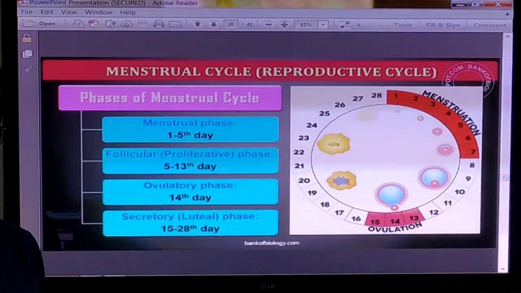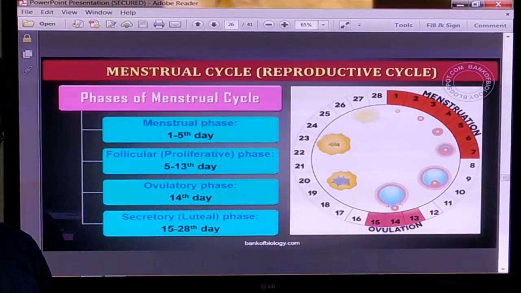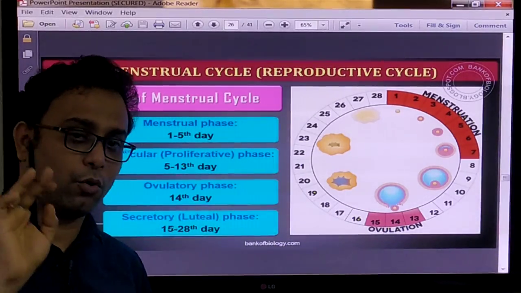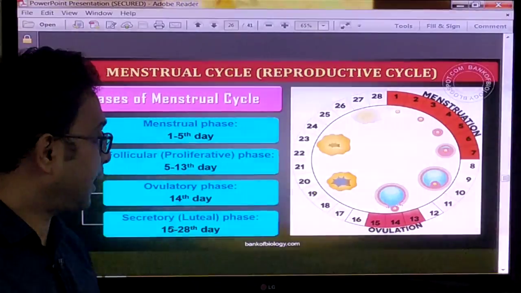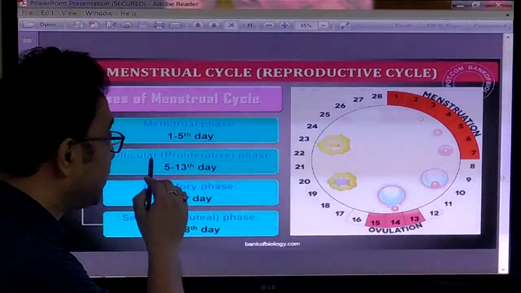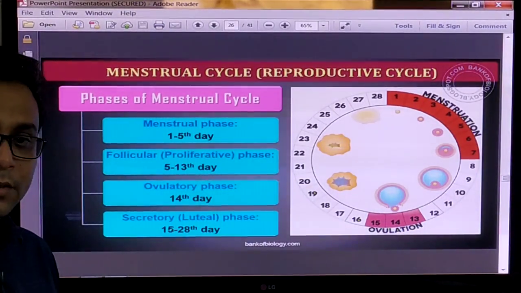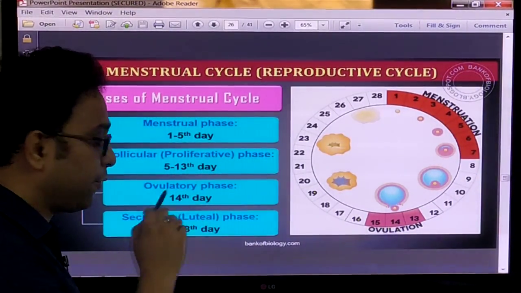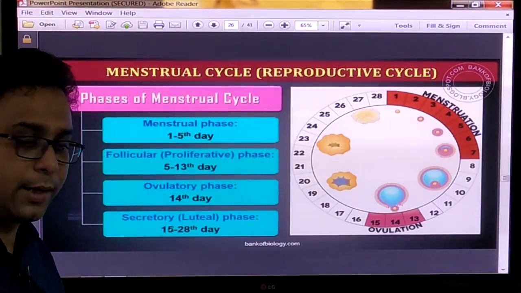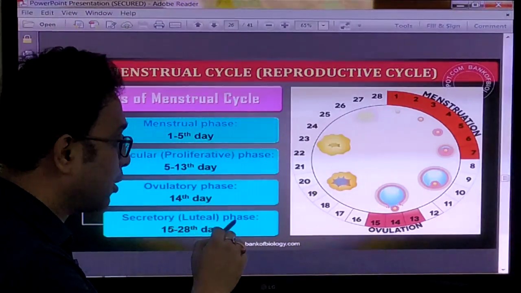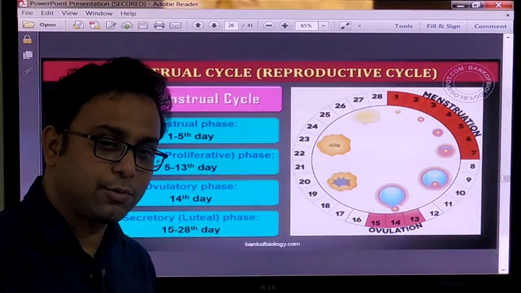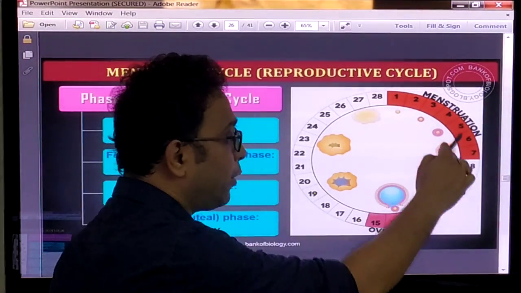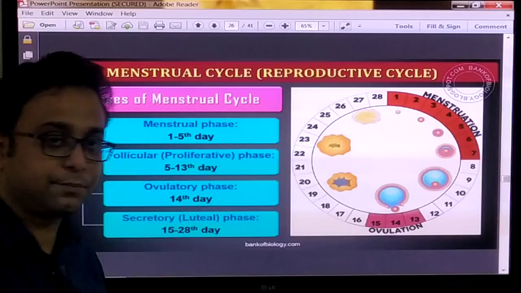Now the total menstrual cycle is divided into four phases. Number one, menstrual phase. Second one, follicular phase or proliferative phase. Third one, ovulatory phase. And fourth one, the secretory or luteal phase. We already know that the menstrual cycle is a 28-day cycle.